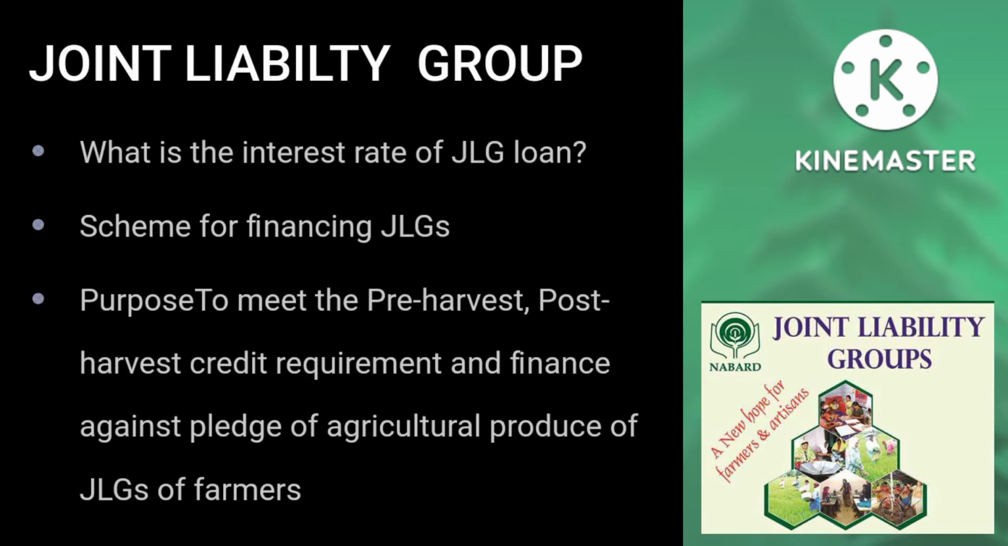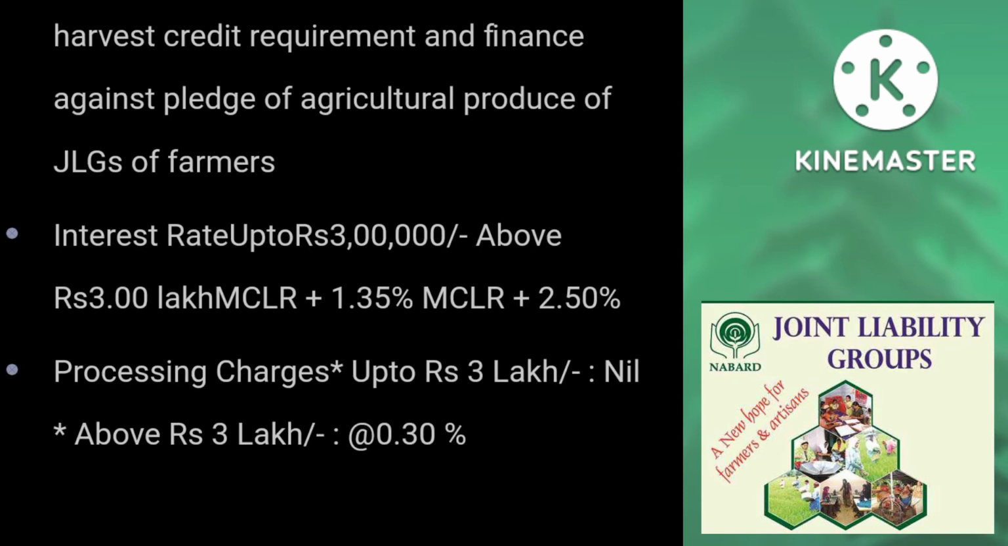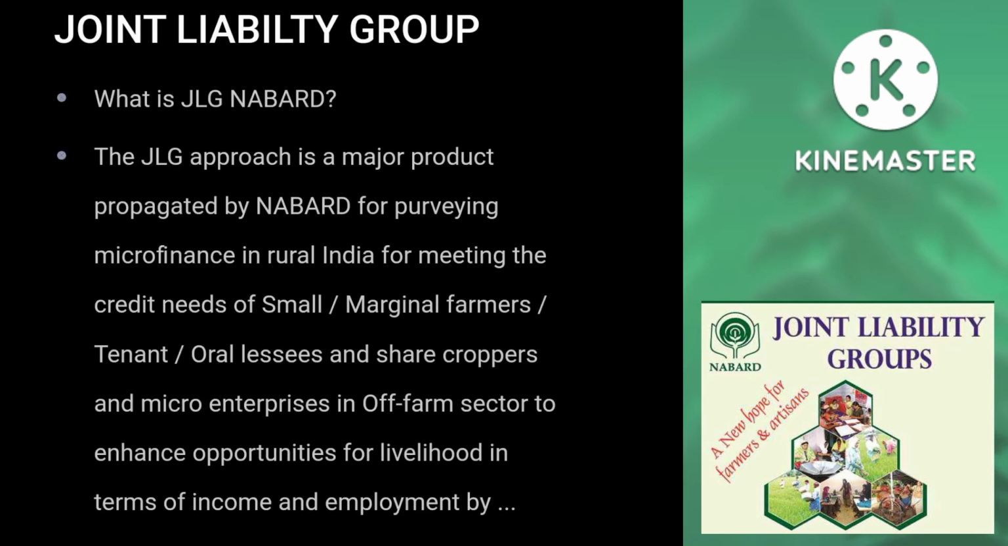What is the rate of interest of JLG loan? Scheme for financing JLGs: purpose is to meet the pre-harvest, post-harvest credit requirement and finance against pledge of agricultural product of JLG farmers. Interest rate up to rupees 3 lakh, MCLR plus 1.35%; above rupees 3 lakh, MCLR plus 2.50%. Processing charges up to rupees 3 lakhs nil, above rupees 3 lakhs at the rate of 0.30%.